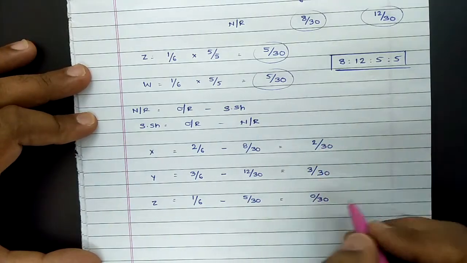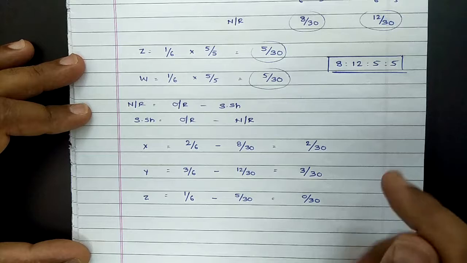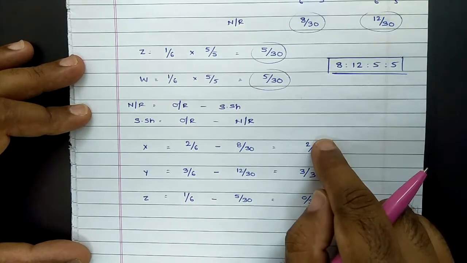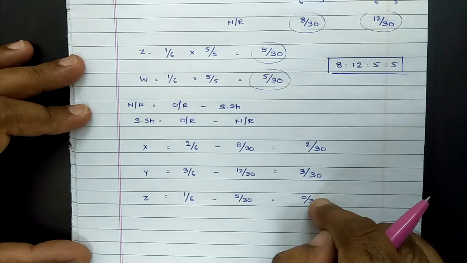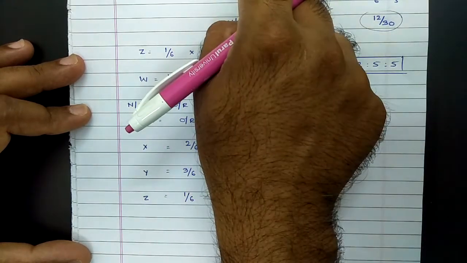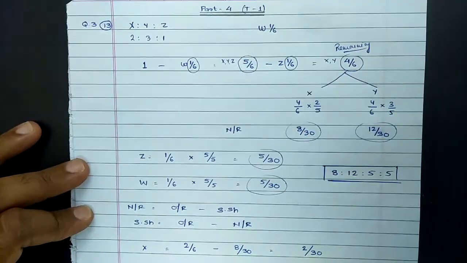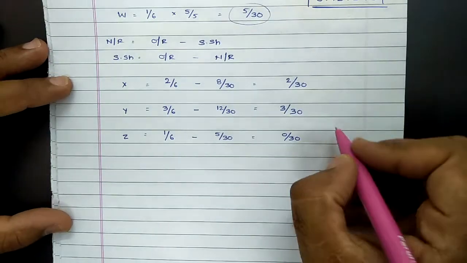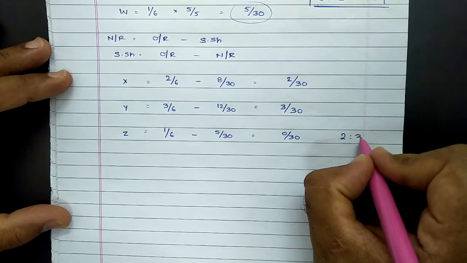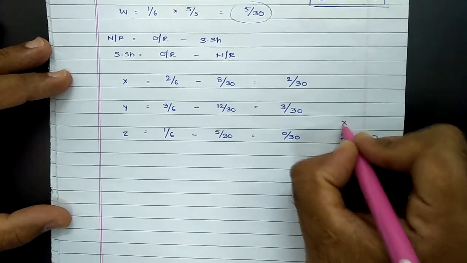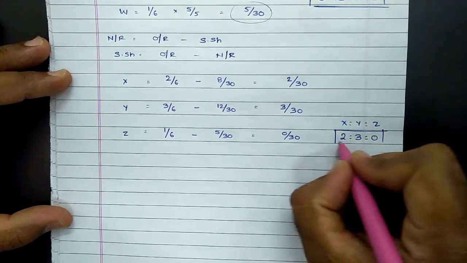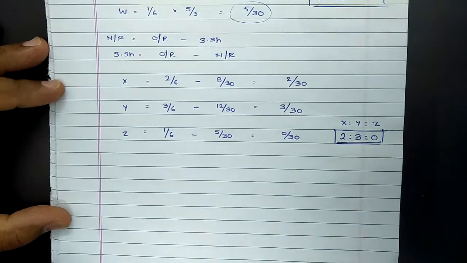Once we have calculated this, if you want to cross verify, remember the rule: the sum of sacrificing share should be equal to the new partner's share. Means 2 by 30 plus 3 by 30 plus 0 by 30 comes to 5 by 30. If we simplify it, it comes to 1/6, that is the new partner's share. So in this way it can be cross verified, and in standard manner the sacrificing ratio between X, Y and Z comes to 2:3:0. You can also write it as X and Y as 2:3.